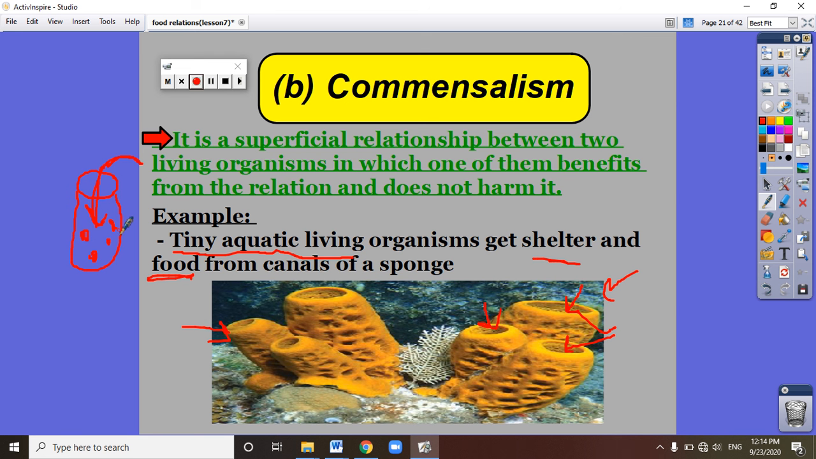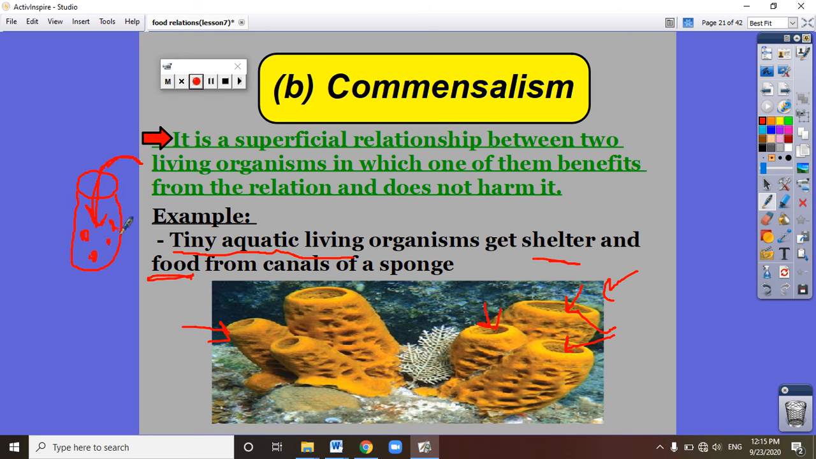What is the meaning of shelter? It means home and food. Here the tiny aquatic living organisms take shelter and home from the sponge. What does the sponge get from the tiny aquatic living organisms? The sponge gets nothing. So in the commensalism food relationship, one gets benefit and the other neither benefits nor is harmed. It does not get benefit or harm from the other living organism.